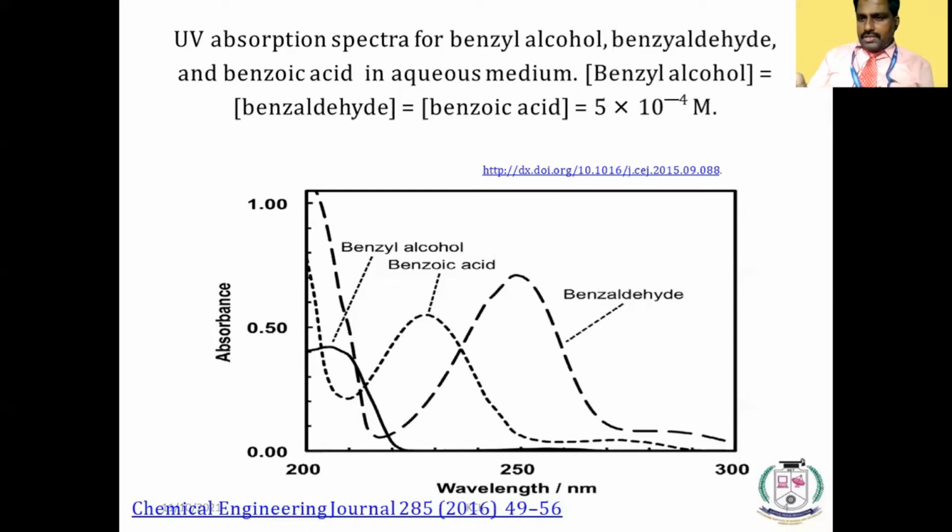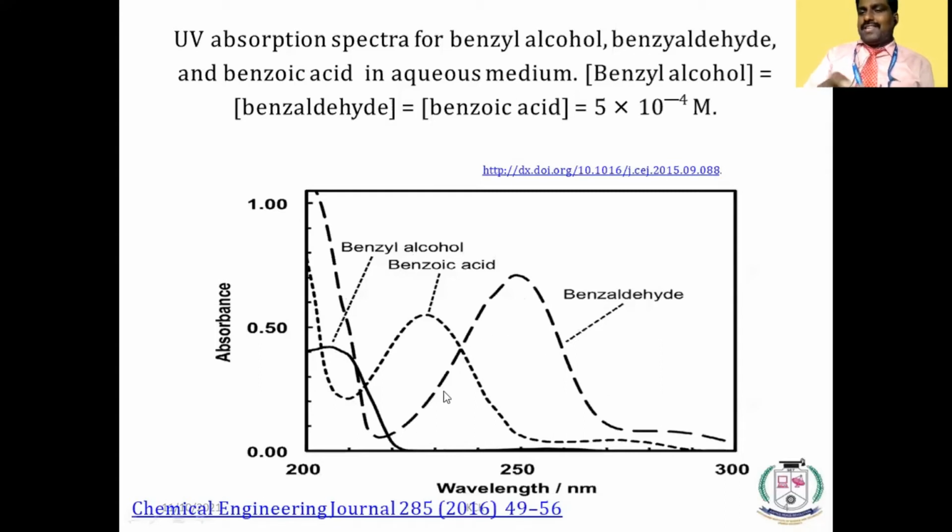Benzyl alcohol, if you oxidize, you will get benzaldehyde. Benzaldehyde, if you oxidize, you will get benzoic acid. These three compounds, as shown in the slide, each give a different line spectrum, dotted or continuous.